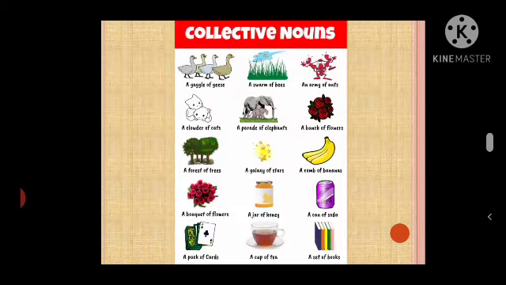Here we have given the examples with pictures: a gaggle of geese, a swarm of bees, an army of ants, a clowder of cats, a parade of elephants, a bunch of flowers, a forest of trees, a galaxy of stars, a comb of bananas, a bouquet of flowers, a jar of honey, a can of soda, a pack of cards, a cup of tea, a set of books.